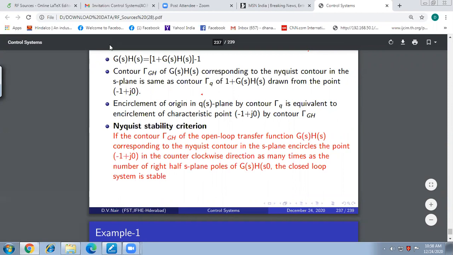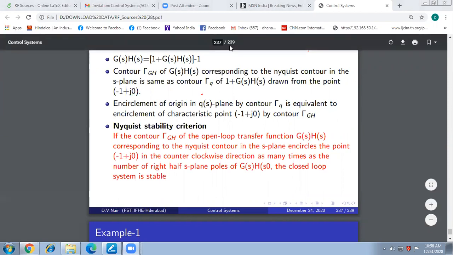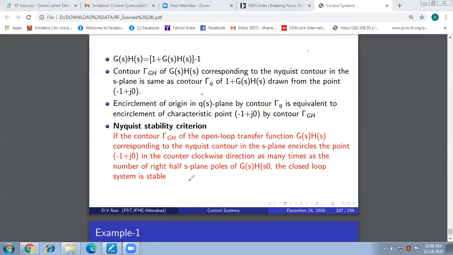Do you understand this, friends? What is this statement? It encircles the point in counterclockwise direction, how many times? Equal to the number of right half S-plane poles, and the closed loop system is stable.